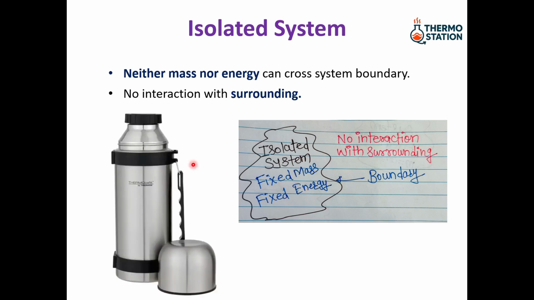A thermoflask is an example of an isolated system. So the fluid inside the flask can be defined as an isolated system. If there is no energy and mass interaction with the surrounding, the properties of the fluid inside the flask will not change with respect to time. What is the main property that we are looking for? Temperature. So the temperature of the fluid inside the flask will not change with respect to time. So if you have a hot coffee inside this flask, it will maintain its temperature for a long time.